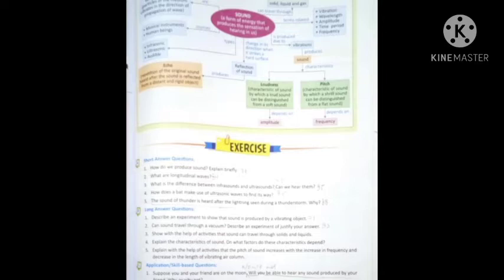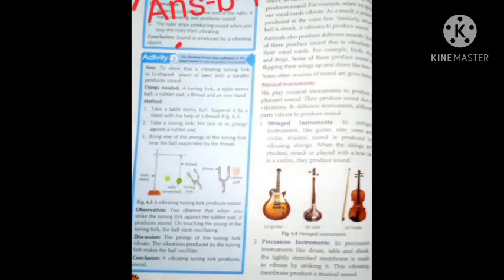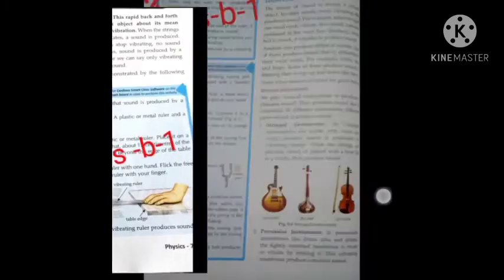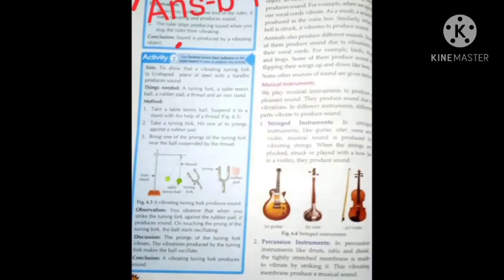Question number 1. Describe an experiment to show that sound is produced by a vibrating object. So the answer is on page number 79. This activity, you will write the whole activity, the activity 1, along with which you will draw a diagram also. Okay, so you will write the whole activity and you will draw a diagram also. So this is your answer, long answer number 1.